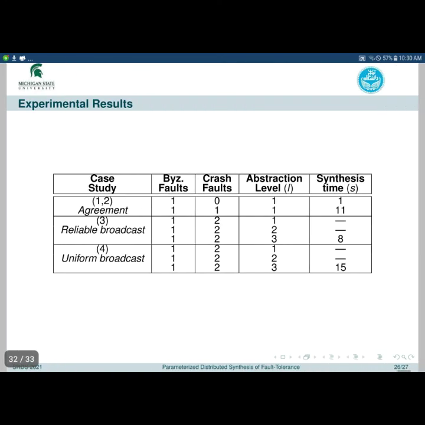We have fully implemented our proposed algorithm and have done experiments on 4 well-known distributed problems. This table summarizes our experimental results. Here you can see the faults we have considered, the synthesis time, and the abstraction level. We tried synthesis starting from abstraction level 1. If the synthesis algorithm fails, we increase the abstraction level and repeat the synthesis algorithm.